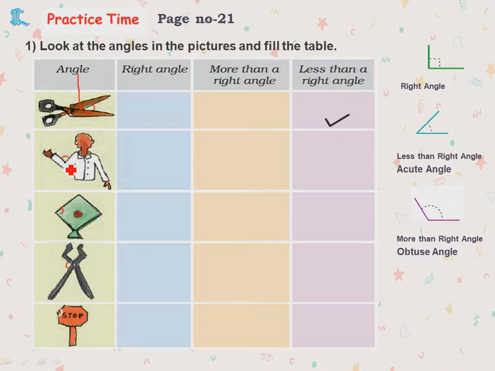Now if I see this, what is this, an exact L shape? So it is a right angle. Now next, here also you see this is exactly an L shape, so it is also a right angle. Now this one is more than a right angle, and the next one, the top one here, the angle formed is also more than a right angle. Okay children.